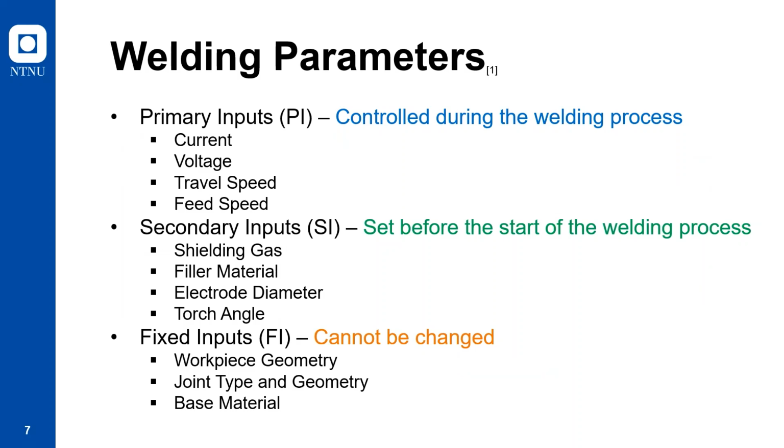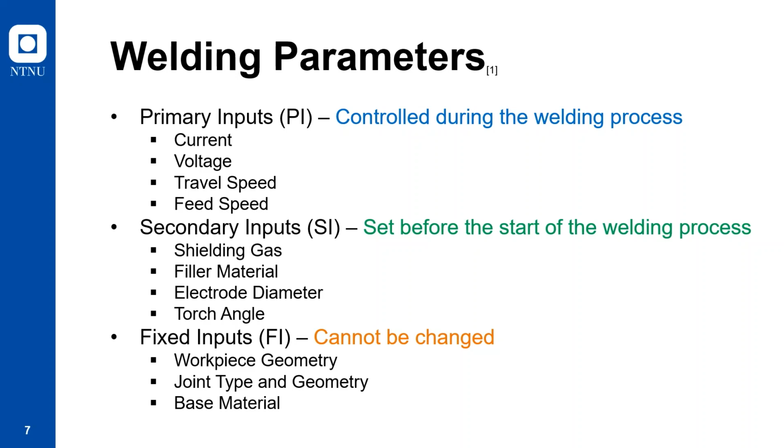Depending on the controllability, the welding parameters are classified as primary, secondary, and fixed inputs. Primary inputs are those process parameters which can be controlled during the welding process. These include current, voltage, torch travel speed, feed speed, pulse rate, and pulse duration.